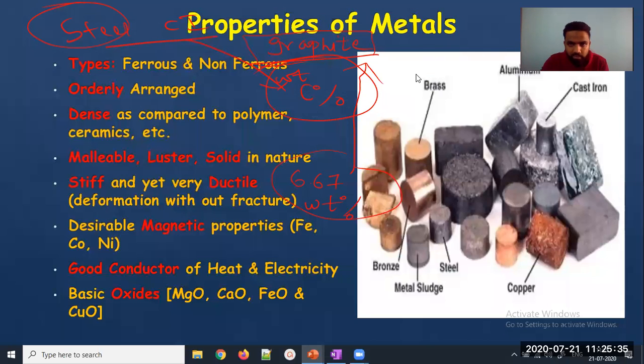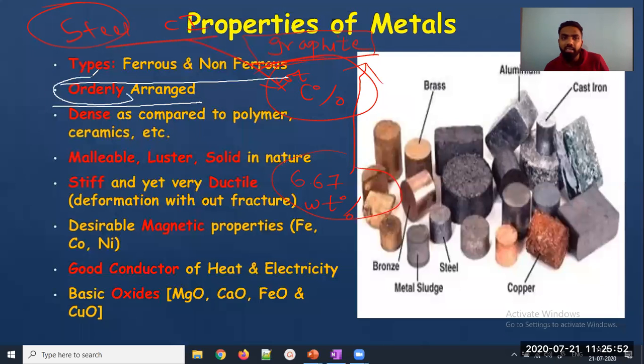So we can proceed with it. First is type. We know that there are two types of material: one is ferrous, and the second is non-ferrous. Something about metal, you can say that metals are orderly arranged. What you can say about non-metals is that they are not orderly arranged. They are randomly arranged, not having any order. But with respect to metal, you know that they are orderly arranged.